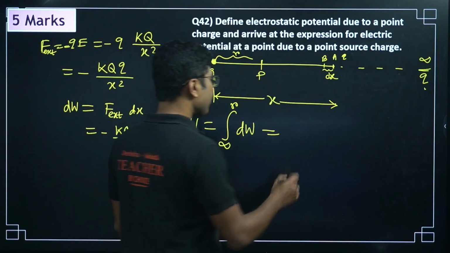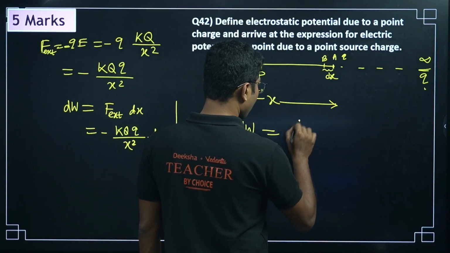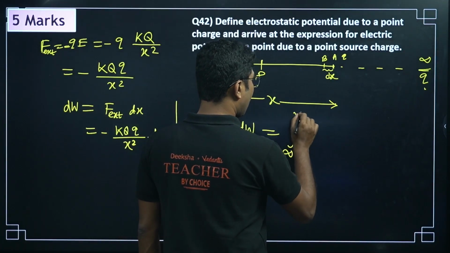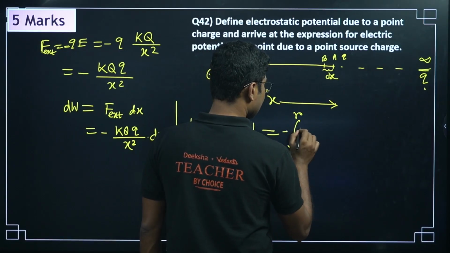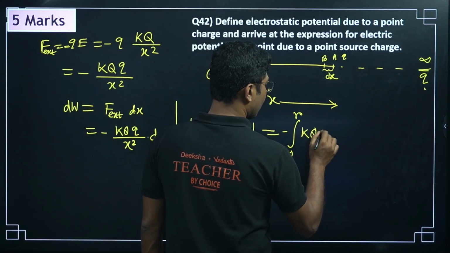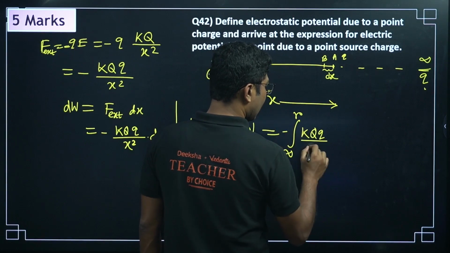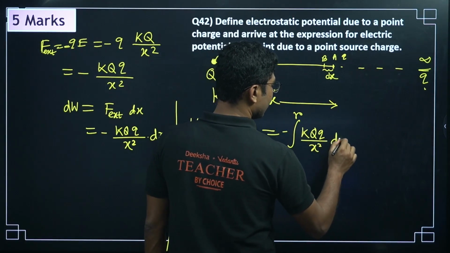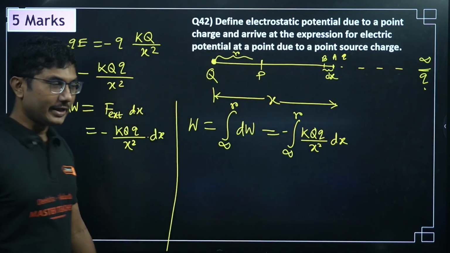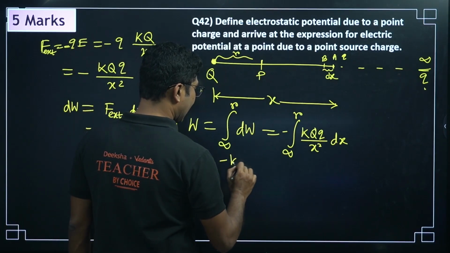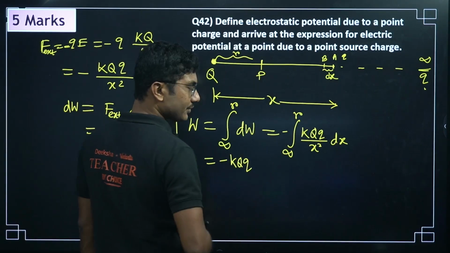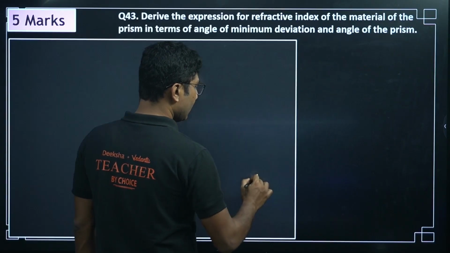Now let's put these values. Infinity to r, it will be minus kq by x square dx. I hope integration is already done in your class, so you are familiar. So minus k, capital Q and small q are constants, so they will come out of the integration.